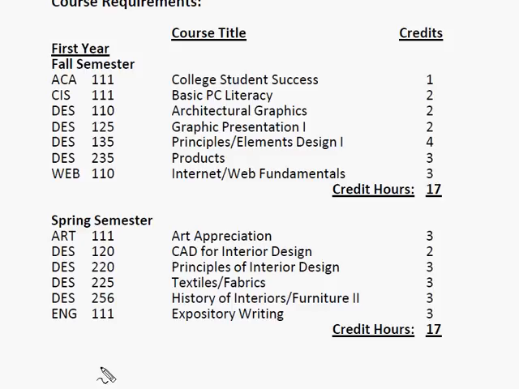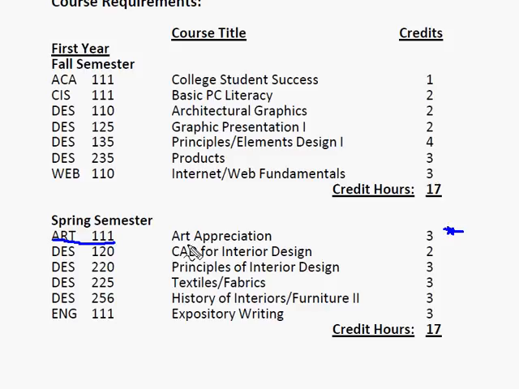So what I would do here is kind of look around and say, well, let me see, I want to take art appreciation. Okay, so I want to take art 111 in the spring. This is on my track. Okay, can I take art appreciation? Well, that becomes my question. I can take it as long as I've met the prerequisites, right? So how do I find out what the prerequisites are?